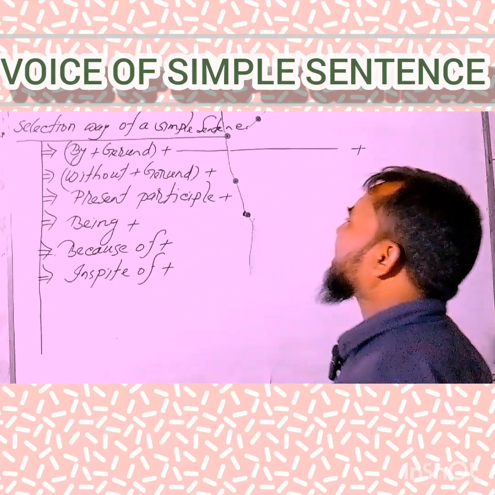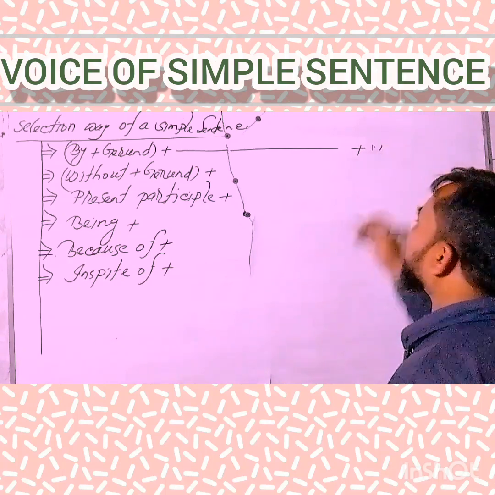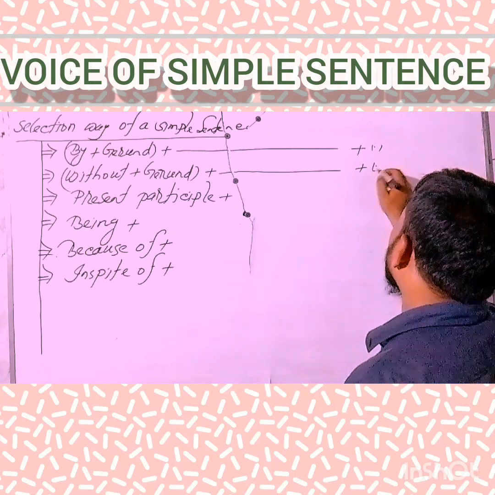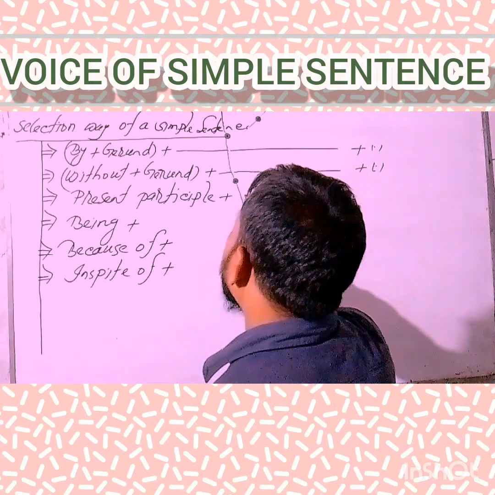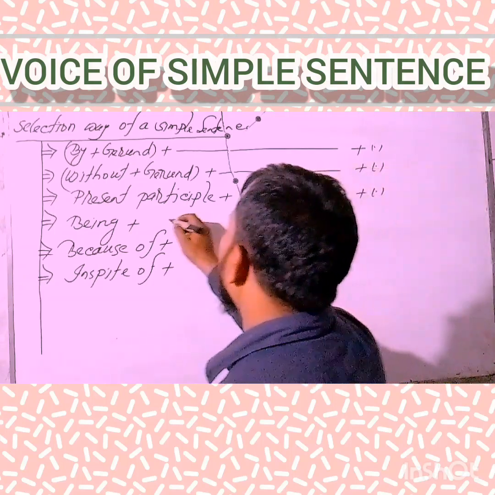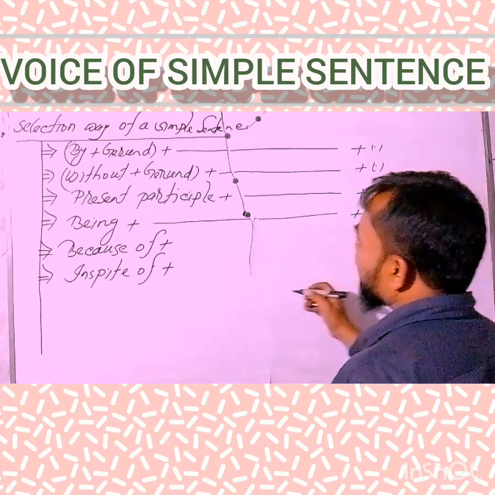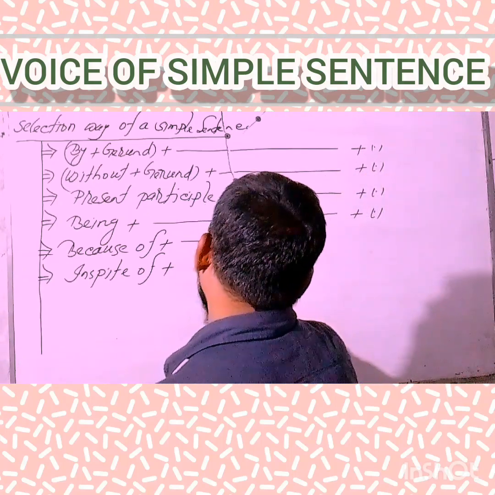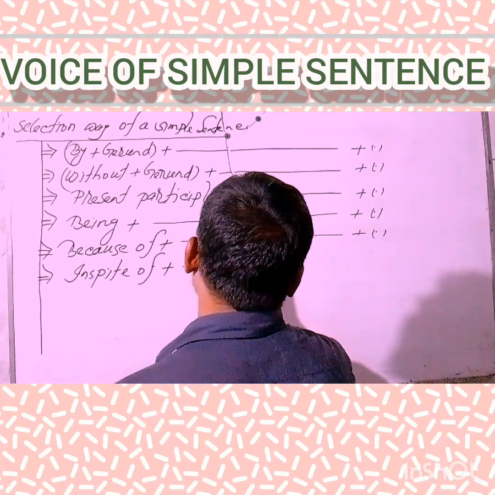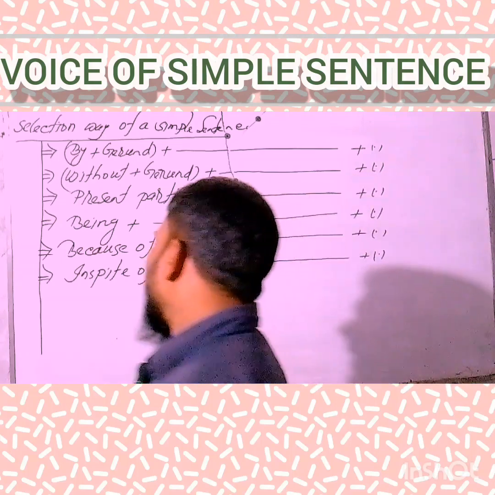Number one, starting word by plus gerund, and finally ended with the note of full stop. Number two, starting word with the plus gerund, and finally ended with the note of full stop. Number three, starting word present participle, ended with full stop. And number four, starting word being, ended with full stop. Starting word because of, ended with full stop. Starting word in spite of, ended with full stop.